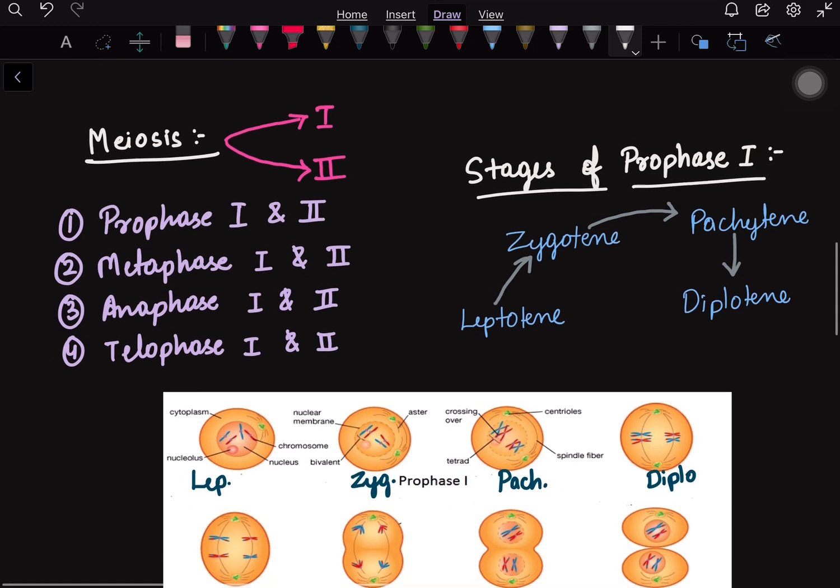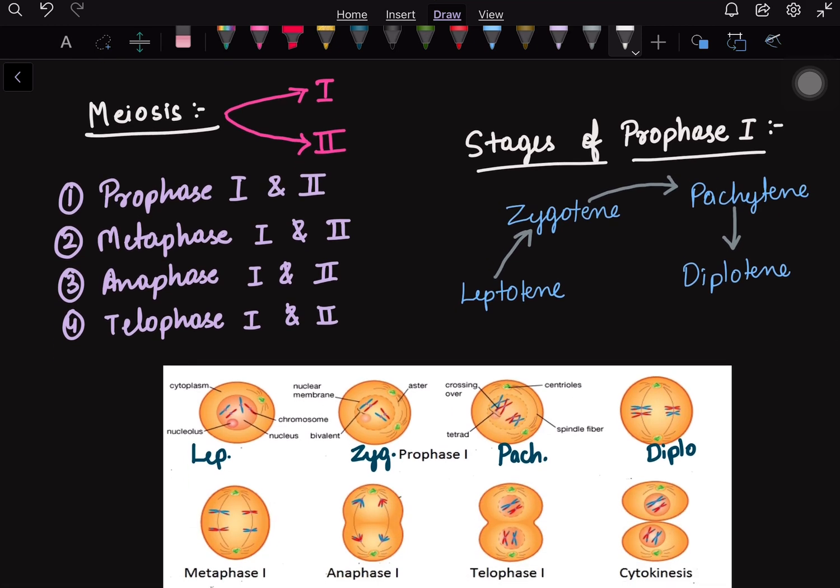Then after mitosis, we go to meiosis. Meiosis is basically of two types, meiosis 1 and meiosis 2. And it also consists of four stages, that is prophase 1 and 2, metaphase 1 and 2, anaphase 1 and 2 and telophase 1 and 2.